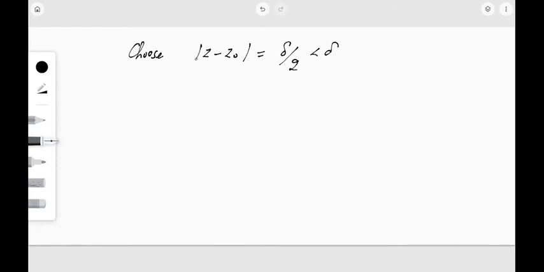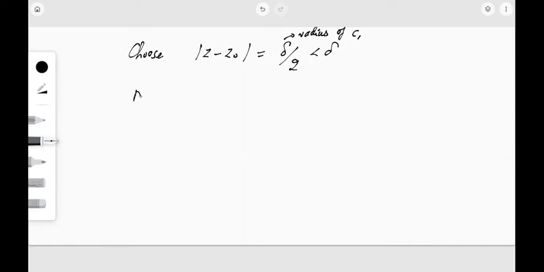If I choose the radius to be delta by 2, this implies modulus of f of z minus f of z dot will be less than epsilon.